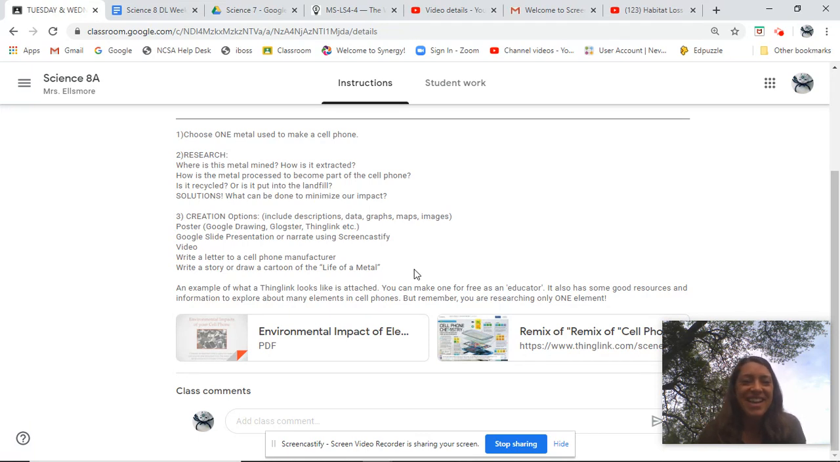You guys are pretty techie. For those of you that are writers, you could write a letter to a cell phone manufacturer to tell them, this is where all this stuff is coming from and this is what happens and this process should change. So keep in mind, this is wide open about how you connect all those things, but just make sure that you're including these 4 parts of your research. Okay, so that's that portion.